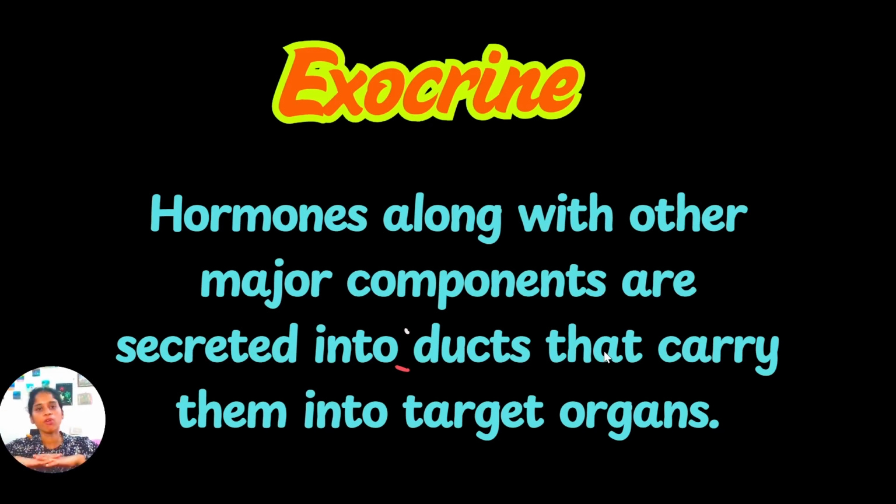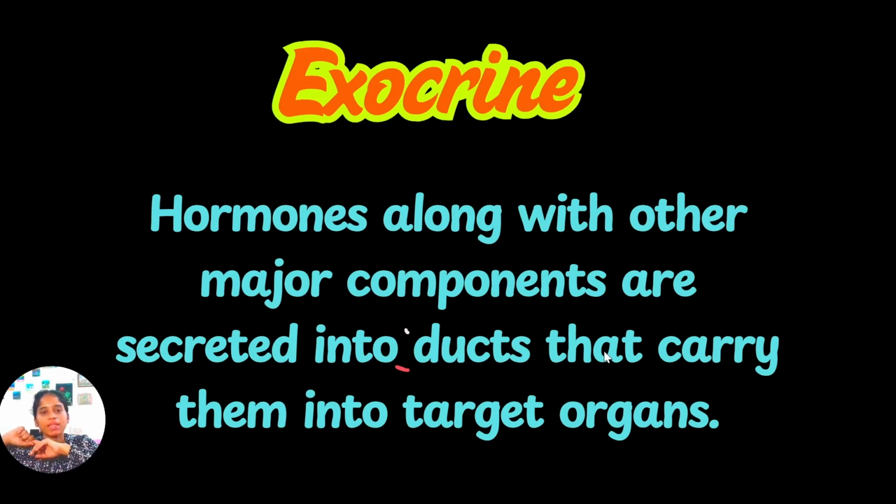So we have seen 4 types of endocrine secretions. First one is autocrine secretion. In autocrine secretion, the hormones act upon the same cell that secreted them. Second one, paracrine. In this case, hormones act upon the adjacent cell. Third one, endocrine secretion. That is the main secretion, right? In this case, the cell secretes the hormones into the interstitial fluid, from where it is carried through the blood capillaries, through the blood to the target site. The target site will be far away from the production site.